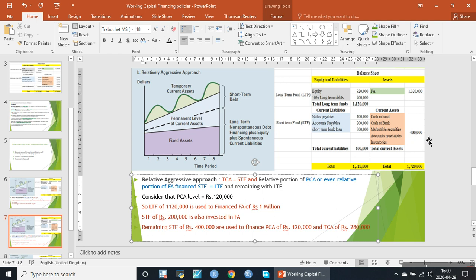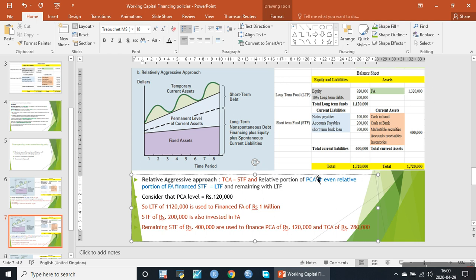So all of the permanent current assets, 120,000, plus the temporary current assets, 280,000, are financed through current liabilities, whereas 200,000 of the current liabilities are also invested in the long-term funds.